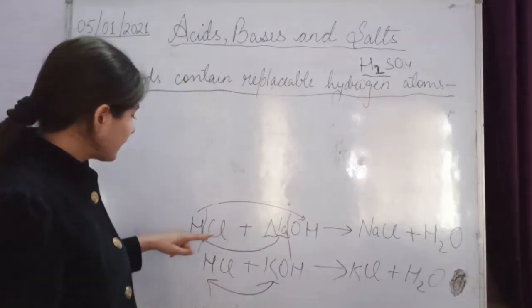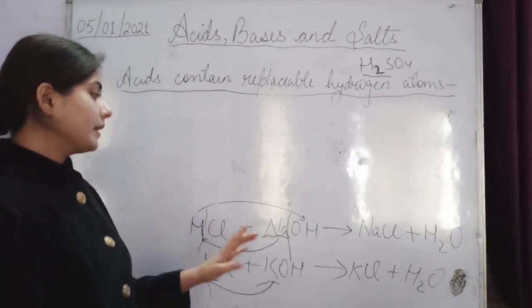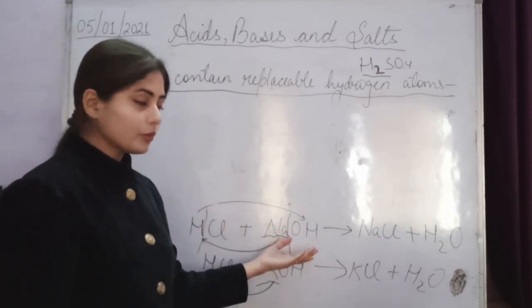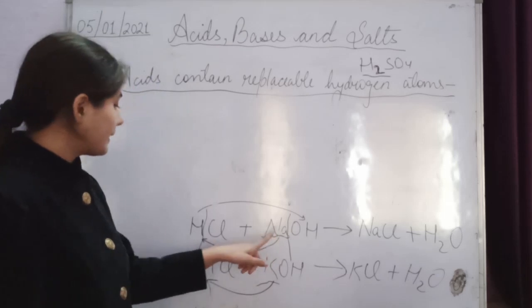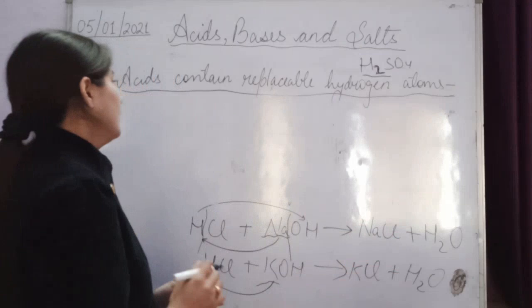An acid compound which contains only one hydrogen atom, like HCl, will have that hydrogen replaced by a metal atom when it reacts with metal compounds, and forms the salt and the water. Now come to